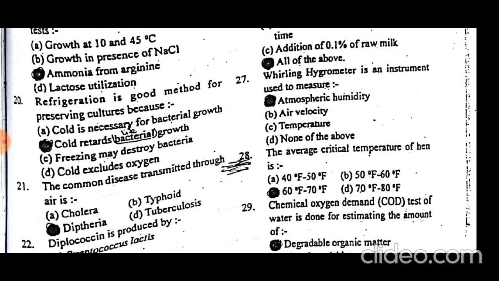At 70 degrees Fahrenheit it remains constant throughout its life. If it is a broiler, then it will be 35 to 42 days. All the temperatures are in Fahrenheit. If I said centigrade, then sorry for that.